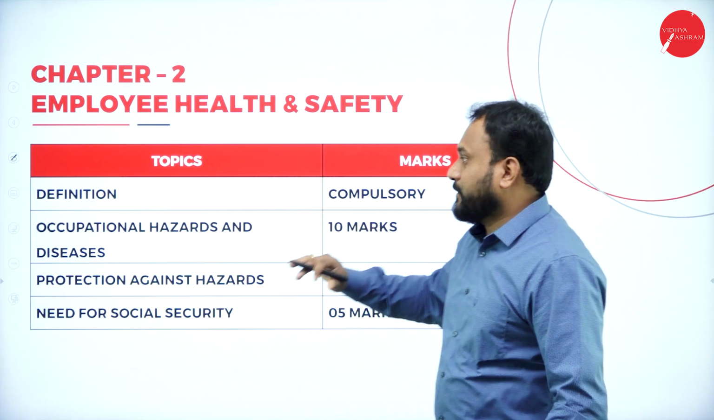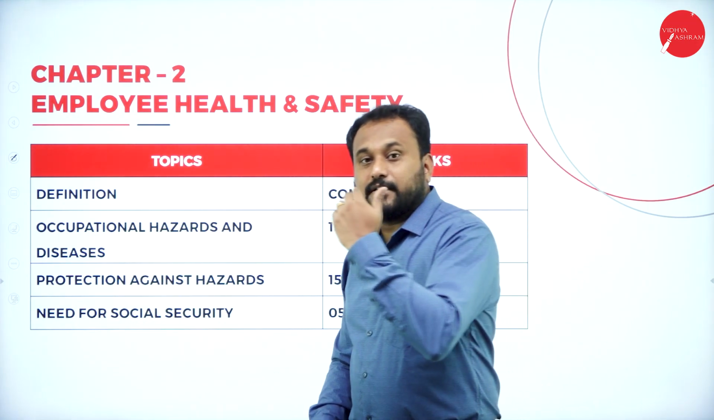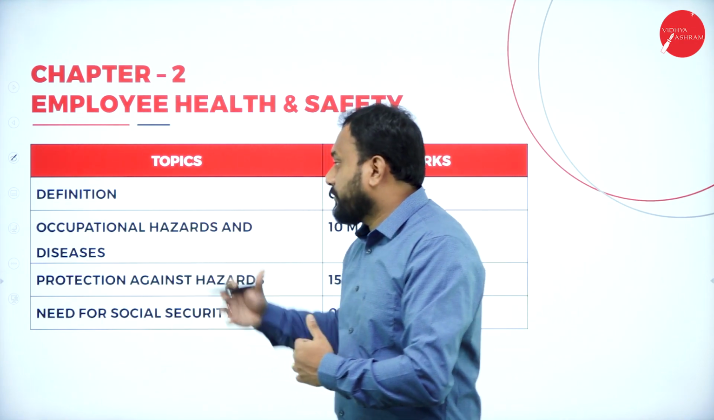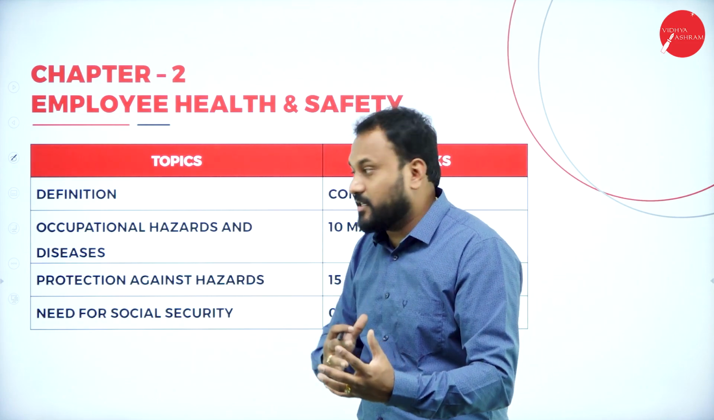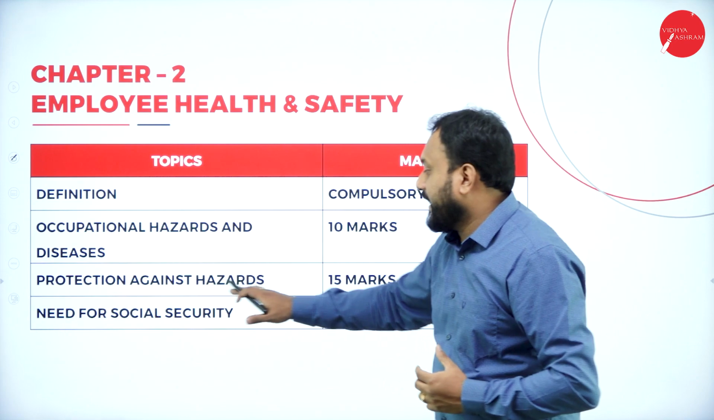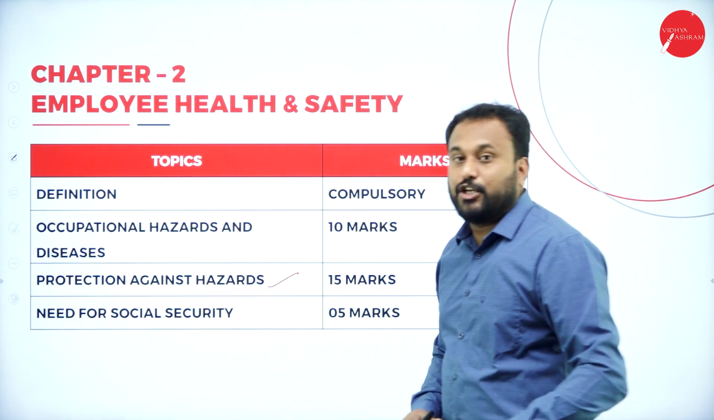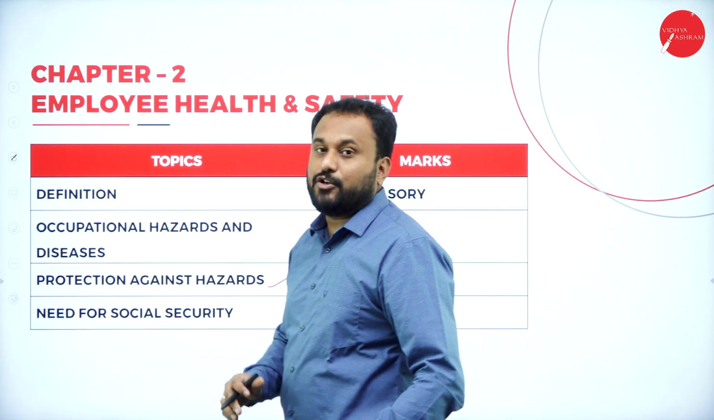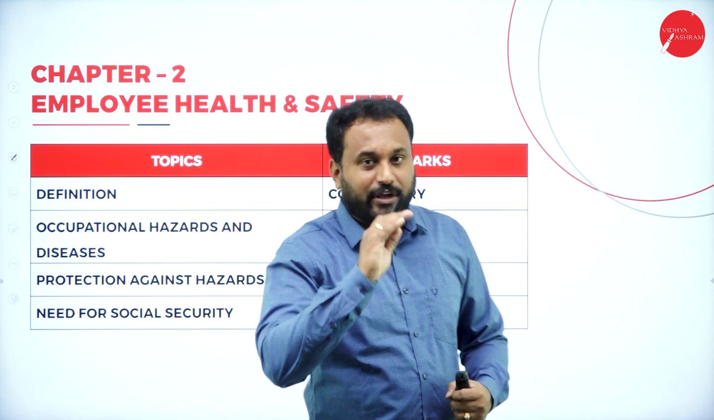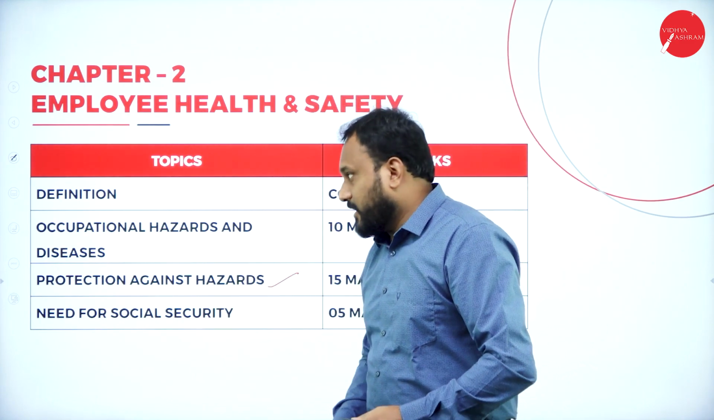Next one, the second chapter, we have the occupational hazards and diseases. See, understand, in the human resource management 3, we had something called safety. Now here what we have is the same kind of continuation, that is the hazards and diseases. Next one is protection against hazard. And the last one is need for social security. Now see, understand, being a human resource manager, you are supposed to know about all these things. This is very, very important and the basic of being a human resource manager.